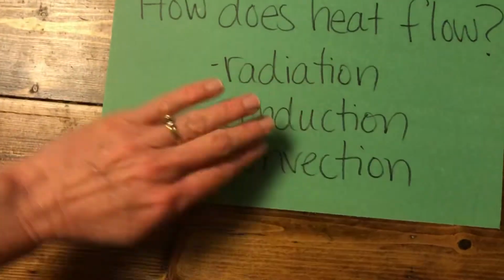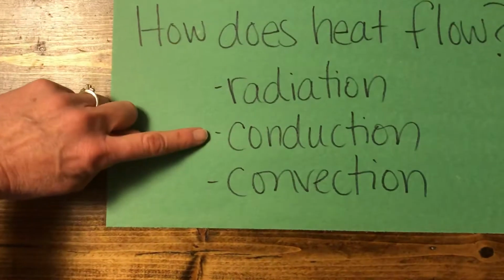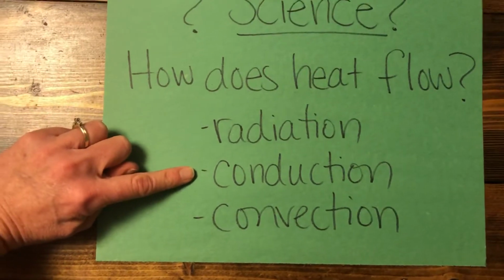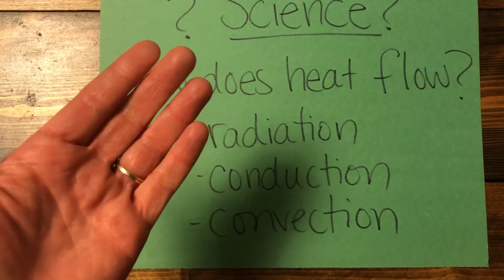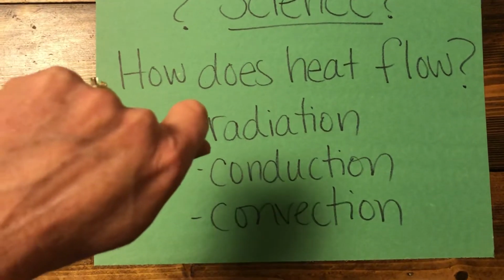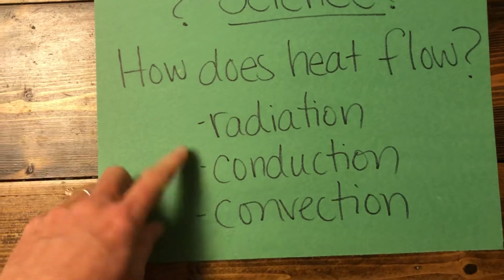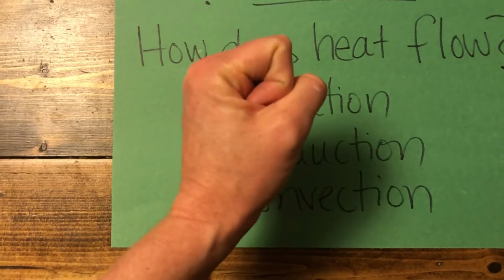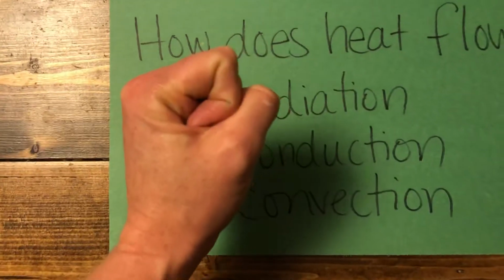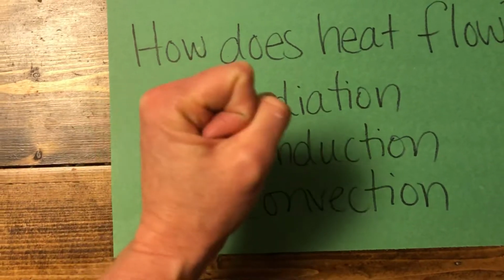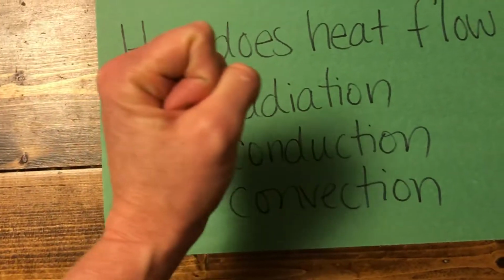We'll say radiation. Now, conduction is when heat moves through solids. So like when your metal spoon is in your pot and it gets hot because the pot is also hot. So we're going to imagine both my hands are together. We're going to put two hands together and bump fists. So solid to solid. Conduction.